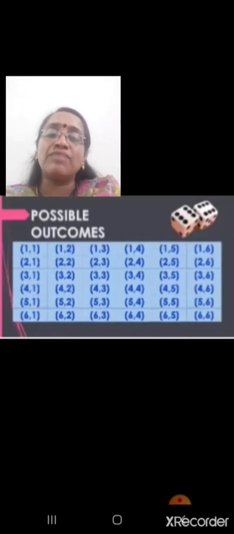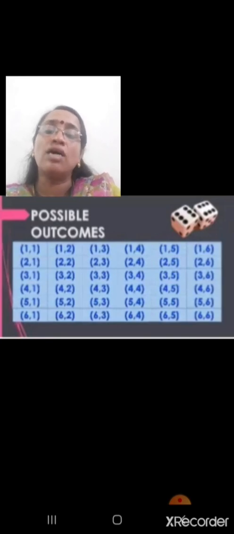That is, in the first die 1 and the second die also 1. That is 1, 1. Similarly, first die 1, second die 2, so 1, 2. Like that, first die 1, second die 3, so 1, 3. Similarly 1, 4, 1, 5 and 1, 6. So if the first die is 1, you have 6 outcomes.